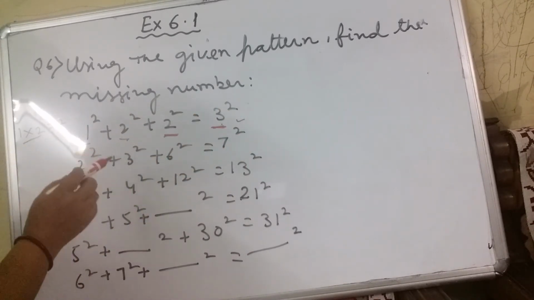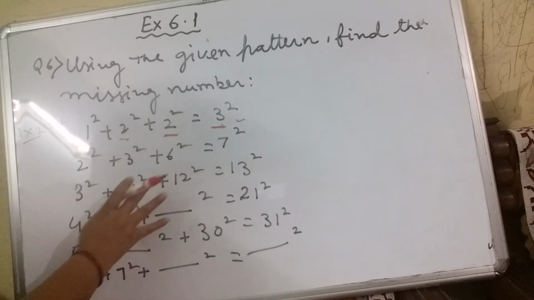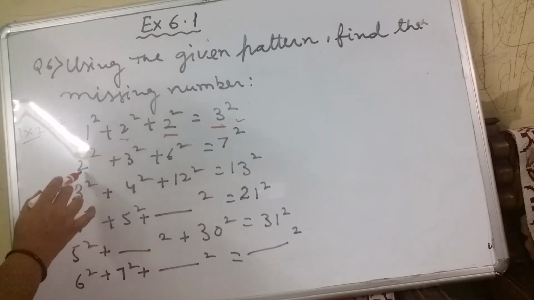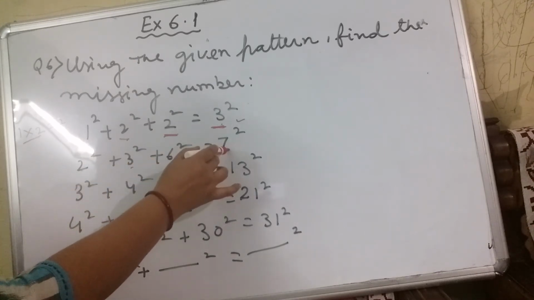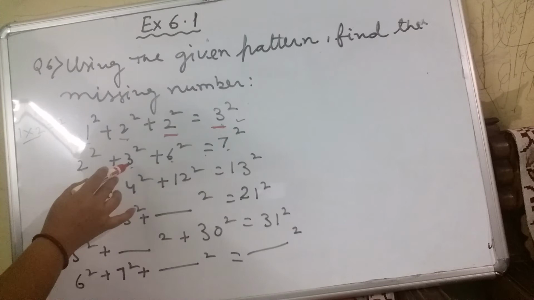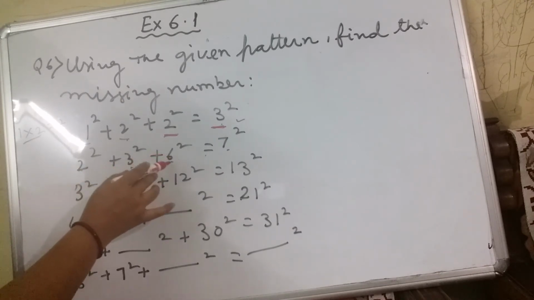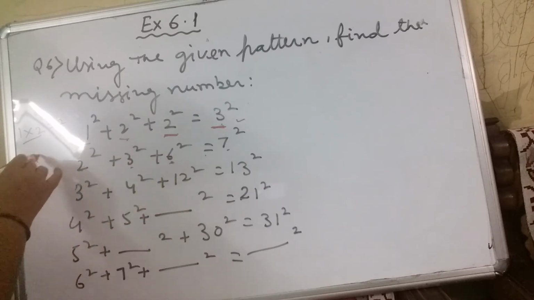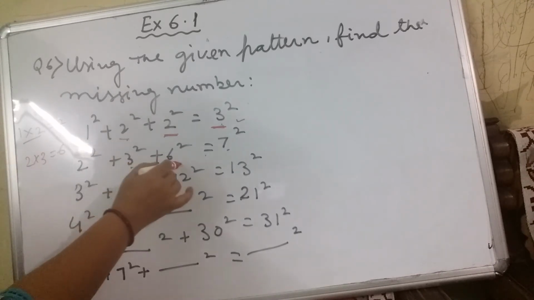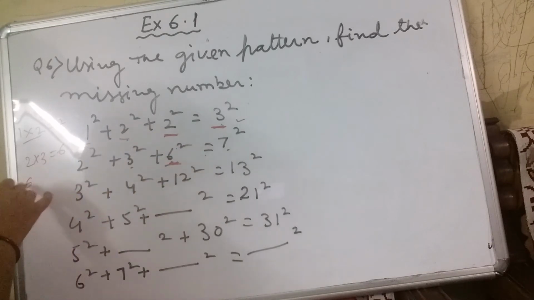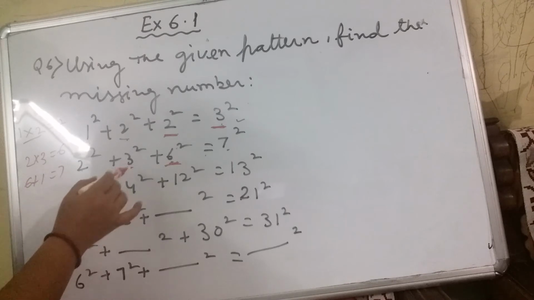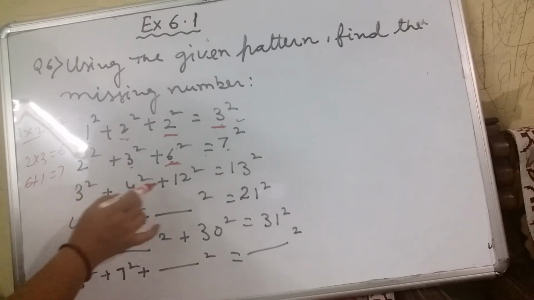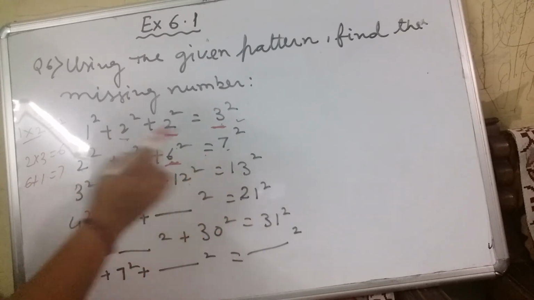Now 4 places given and 4 numbers given. Here you see 2 square plus 3 square plus 6 square equals 7 square. Now 2 square plus 3 square plus what number will come? 2 into 3 is what? 6. So that's why the 6 has come here, and 6 plus 1 is 7. So same here, 3 square plus 4 square plus 12 square equals 13 square.